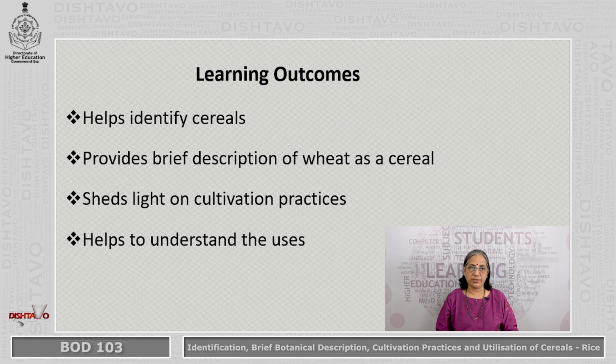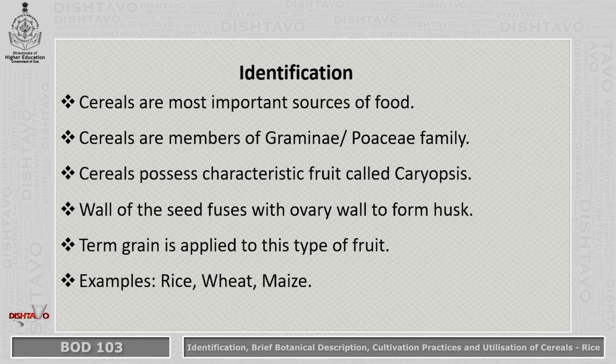At the end of the module, what you will realize, what you have studied, that we see as learning outcomes: it helps identify cereals, provides a brief description of wheat as a cereal, sheds light on cultivation practices, and helps to understand the uses. As I said, when we talk about identification, we should know to separate wheat from rice, or cereals from millets, or cereals from pulses.